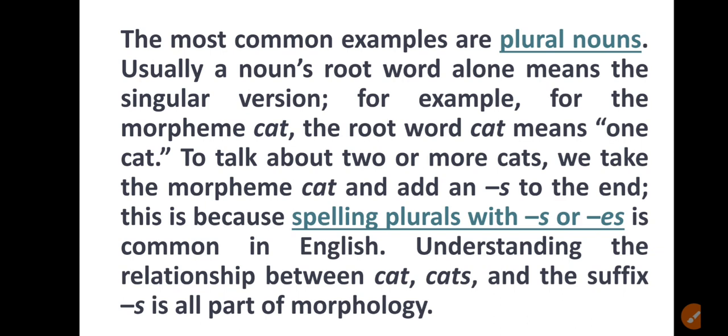Same here, they are telling us about a morpheme. When we add s or es, that s or es is a morpheme. So when we combine s or es with root words, it becomes plural and the meaning changes. Cat and cats, this is the example. Understanding the relationship between cats and the suffix s is all part of morphology. So that is all about morphology.